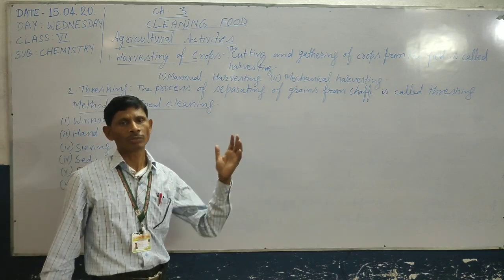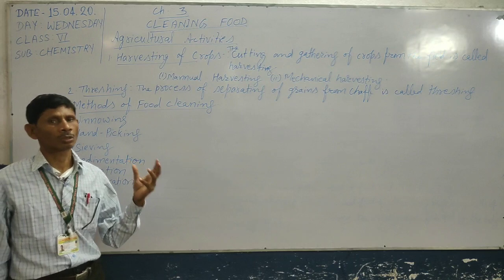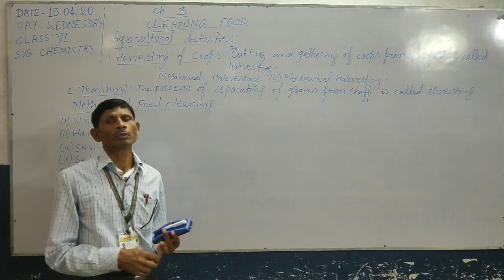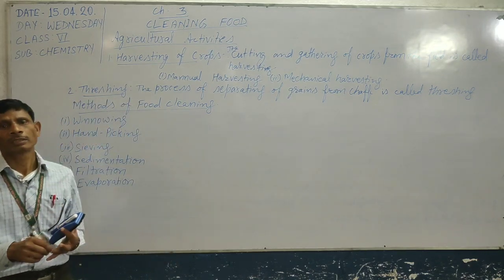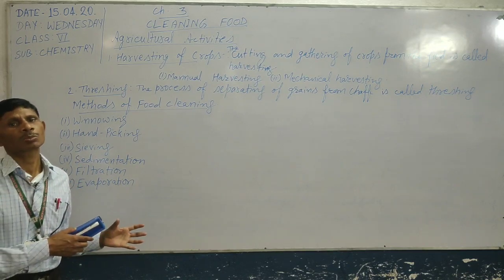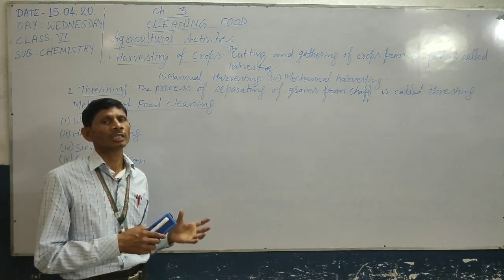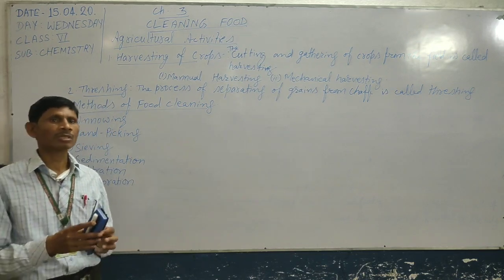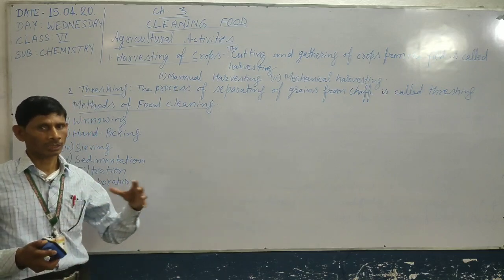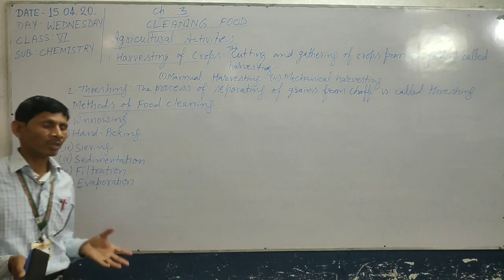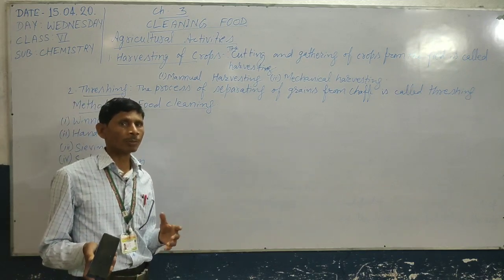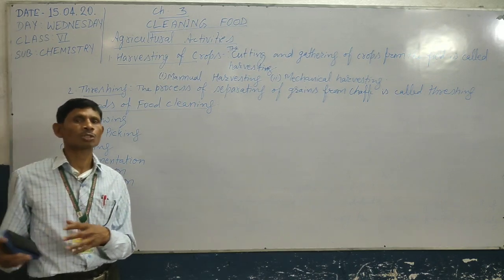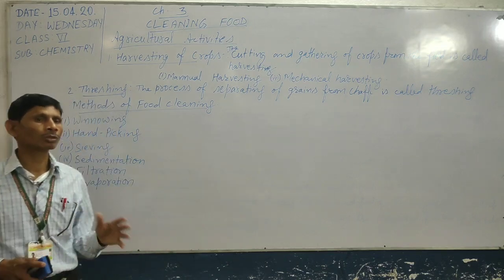A simple activity is that we use a strainer to separate tea leaves from the tea liquor. After preparation of tea liquor, the tea liquor is poured onto the strainer. The tea liquor is transferred through the strainer, and the tea leaves will remain on the strainer. So tea leaves can be separated from the tea liquor by the use of a strainer. Filter paper is also used to clean the water, to separate undesirable substances from water. So filter paper is also used for this purpose.